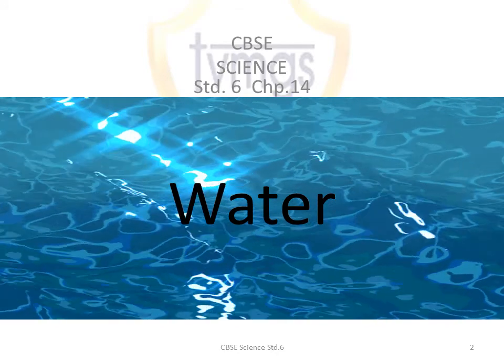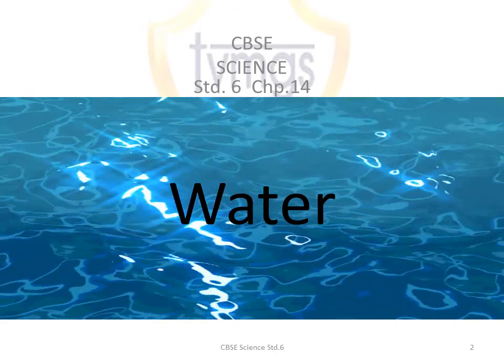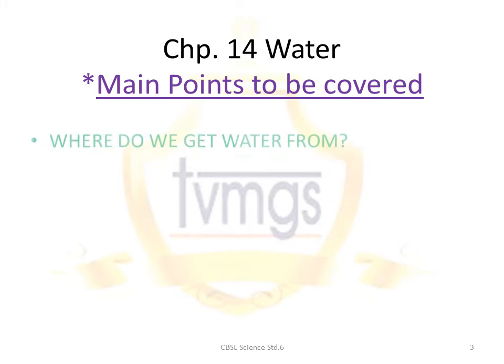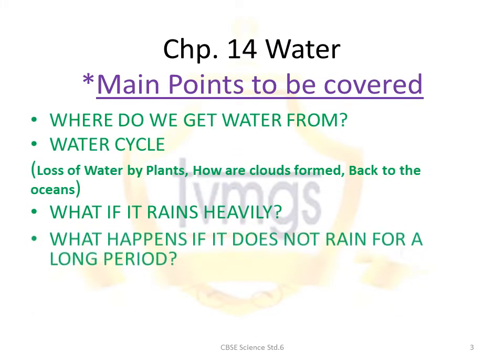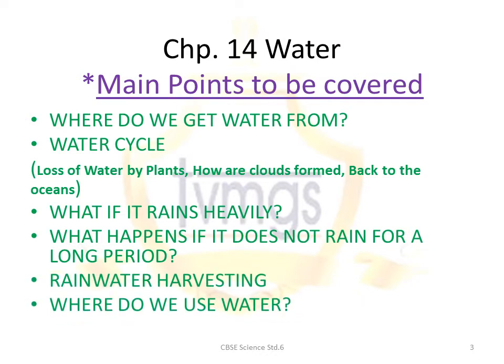CBSE Science Standard 6 Chapter 14 Water. Main points to be covered: where do we get water from, water cycle, loss of water by plants, how are clouds formed, back to the oceans, what if it rains heavily, what happens if it does not rain for a long period, rainwater harvesting, where do we use water.